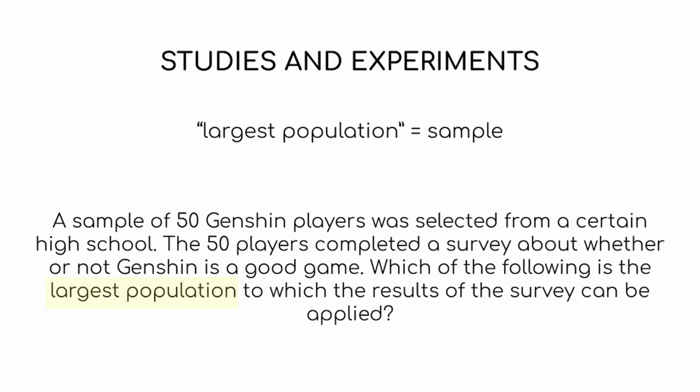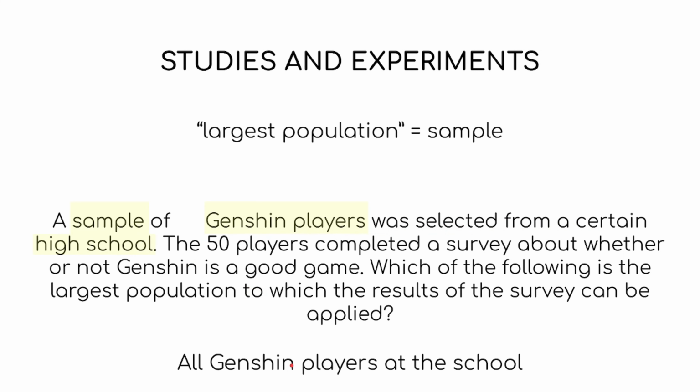So of course, we're gonna look at our sample, and whenever we look at our sample, any numbers you see, just ignore them, because they'll have no effect on the answer at all. So this 50 right here, pretend it's not even there. Then we know that our sample is gonna be Genshin players at a certain high school. So our answer is just gonna be all Genshin players at the school. That's the largest population to which the results of the survey can be applied.